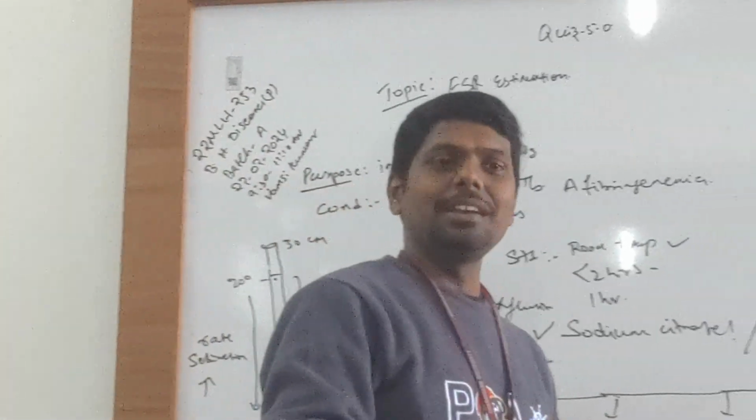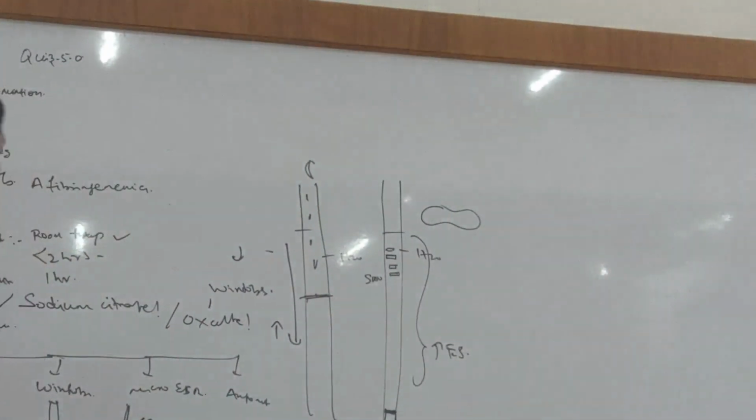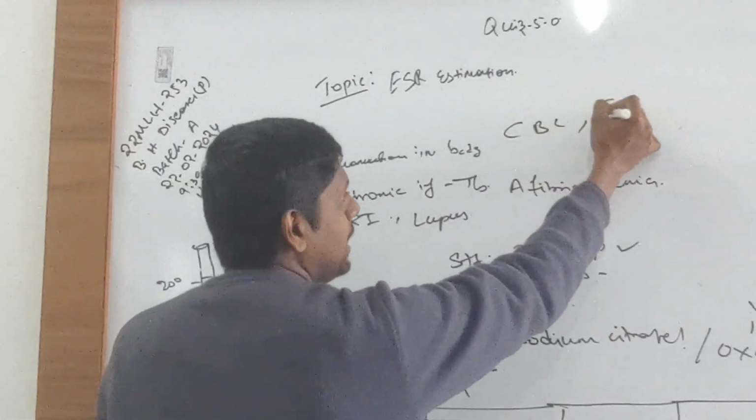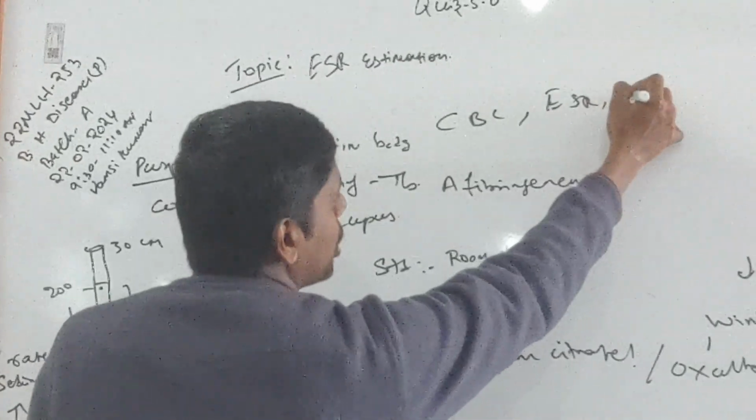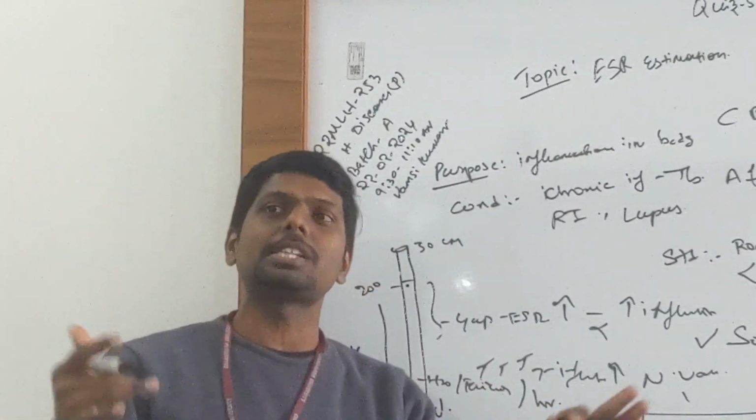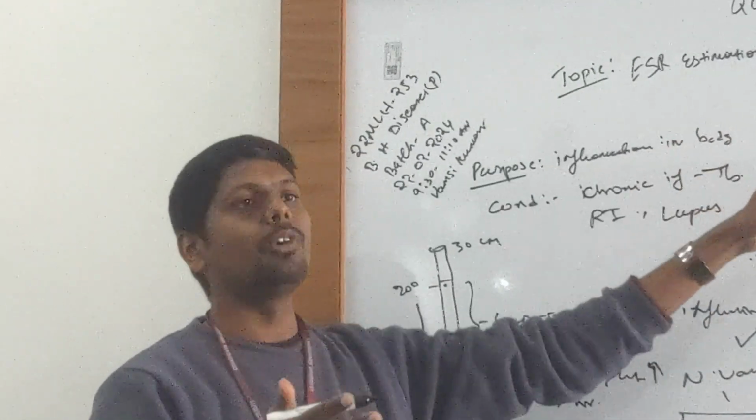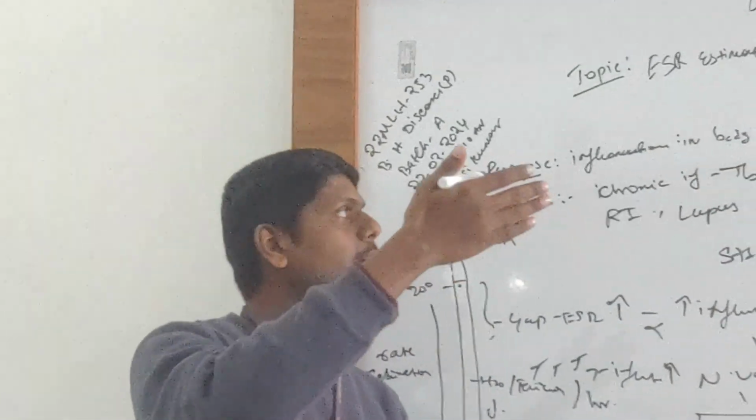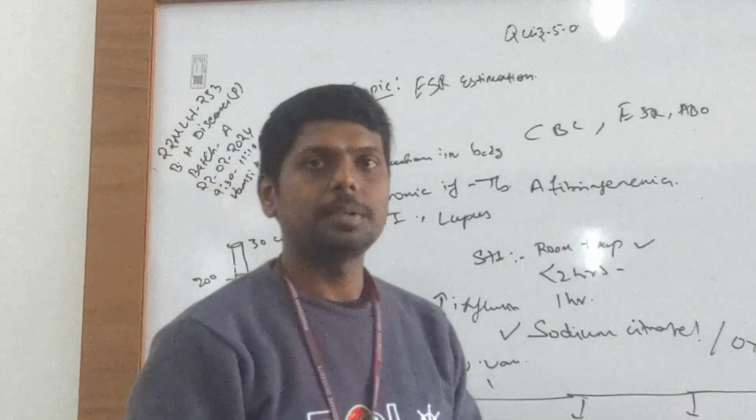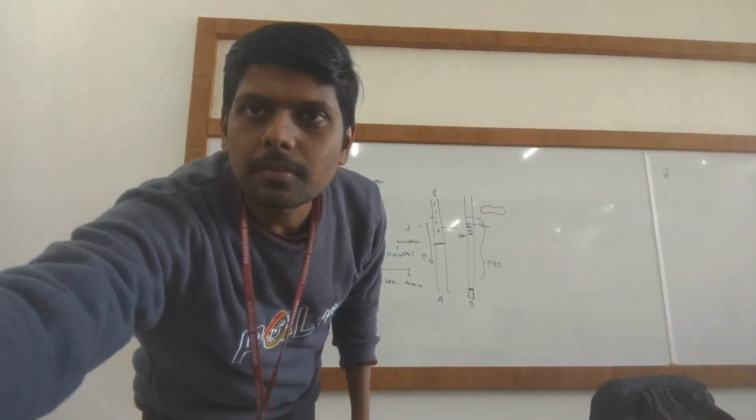There will be a quiz then. Listen, today we will perform 3 tests in this lab. You will perform CBC, ESR and ABO grouping. Any one of the tests you can perform. I need 6 practical videos, that means 6 teams, and you can perform any one of these: CBC, ESR or ABO grouping. Okay? So, that's it.